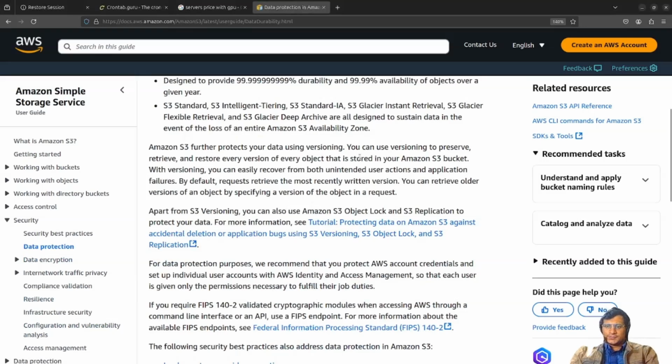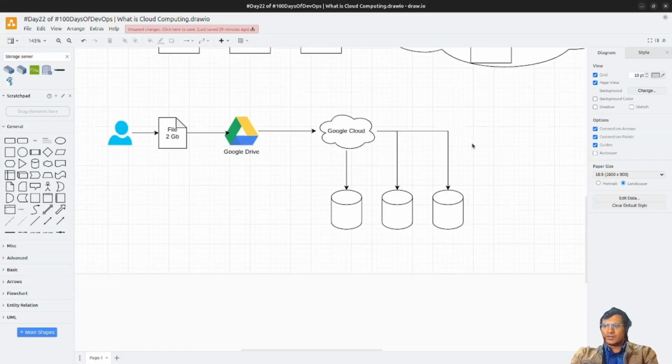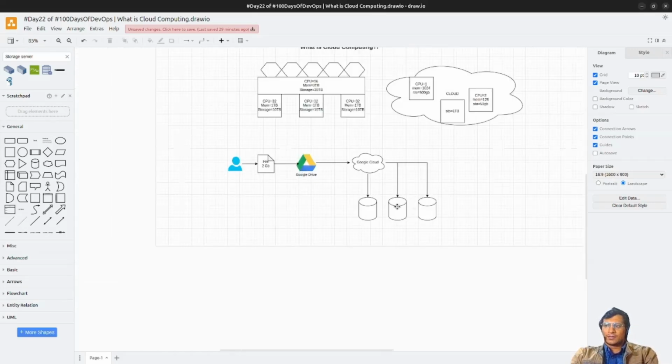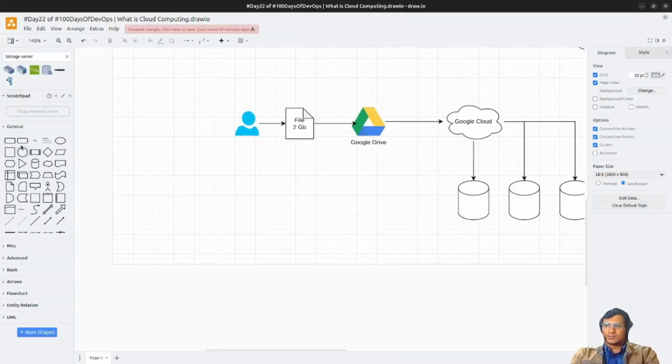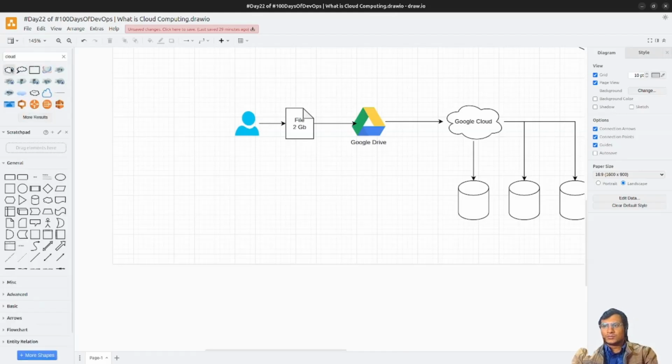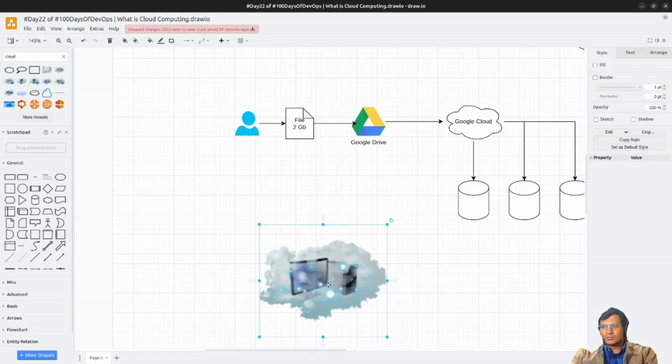Now comes the types of cloud which are available right now. We have understood this one example. Now let's go through the different types of cloud. Suppose this is your cloud computing.